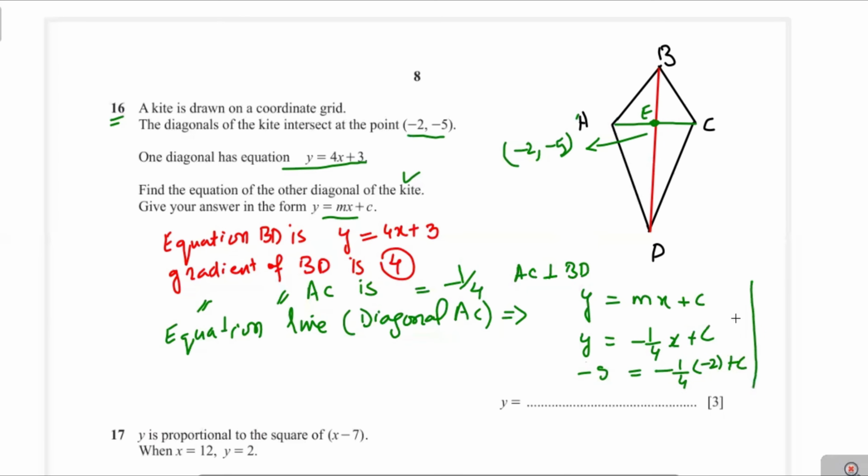Now you can write it as -5 equal to plus 1/2 plus c, and that will be equal to -5 minus 1/2, and that is equal to -11/2 equal to c. Now you can write this equation y equal to -1/4x minus 11/2. This is the equation of the other diagonal.